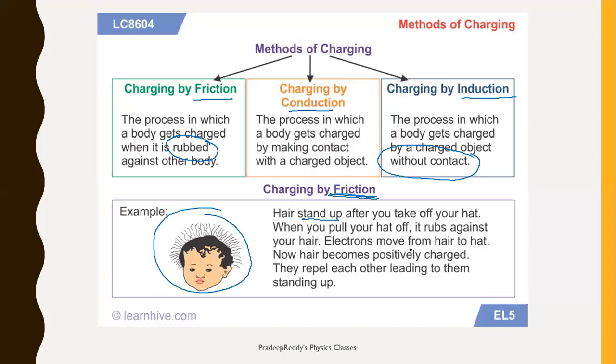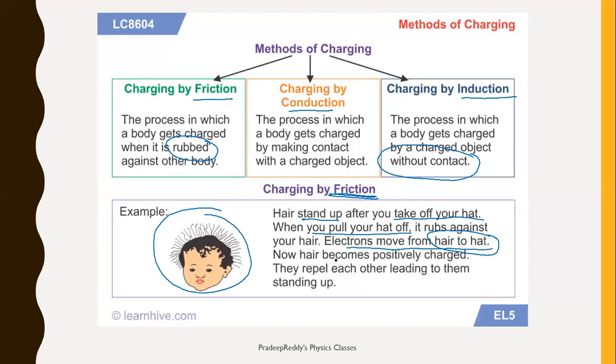When you pull your hat off, there is a physical contact between the hat and hair. As a result, electrons move from hair to hat. As I already told you, there is an excess number of electrons. The whole body's charge gets mostly leaked out from the hair because hair has the least surface area. Charge gets more accommodated at lower surface areas.